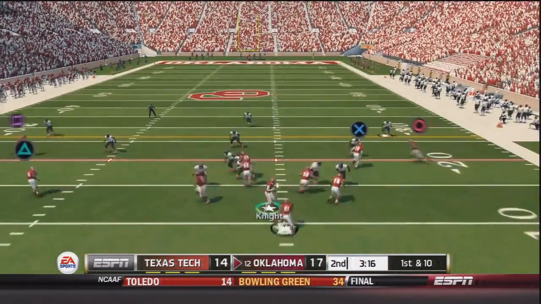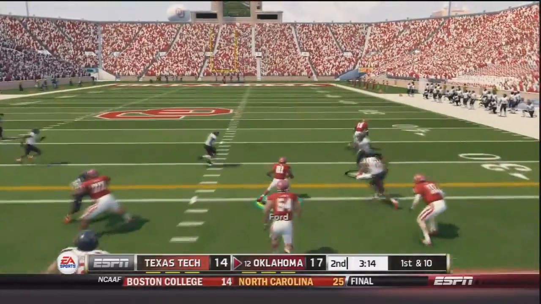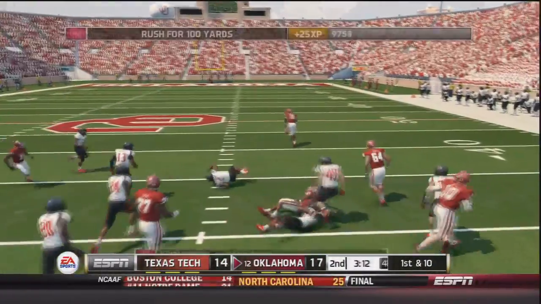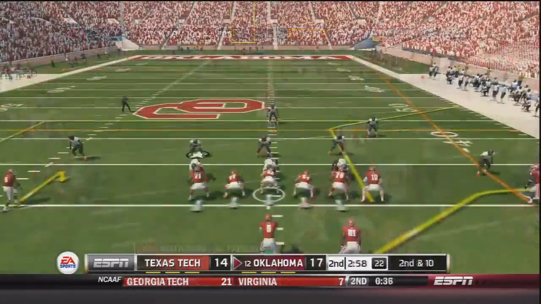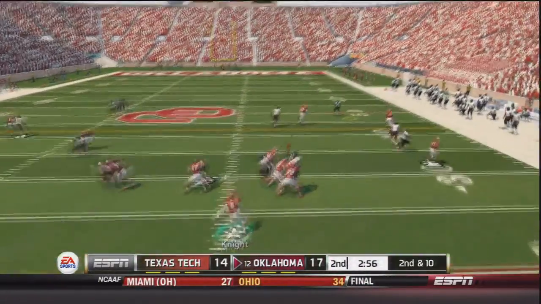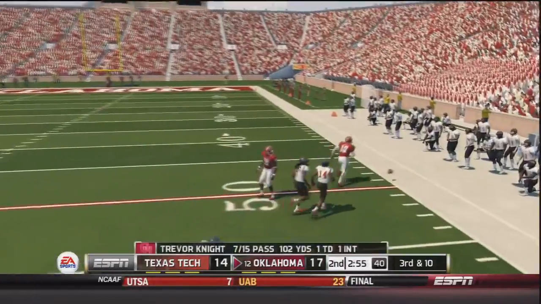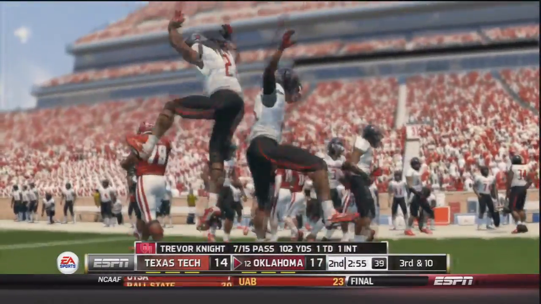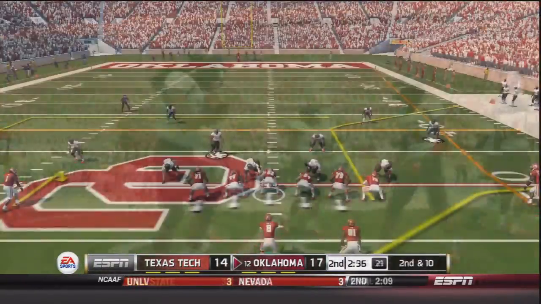So Trevor Knight and the offense come back out, handoff to Keith Ford up the middle, who's got a huge hole and a first down before he is brought to the ground after a 16-yard gain. Now Trevor Knight in shotgun, takes the snap. Trying to get something before halftime, throws, and nearly intercepted. That was a great play by the defensive back to reach behind him to tip that away.